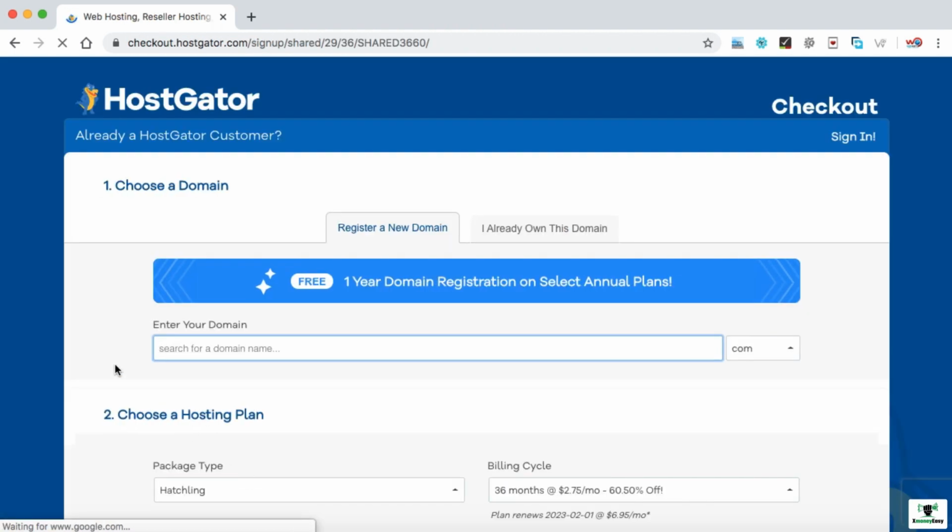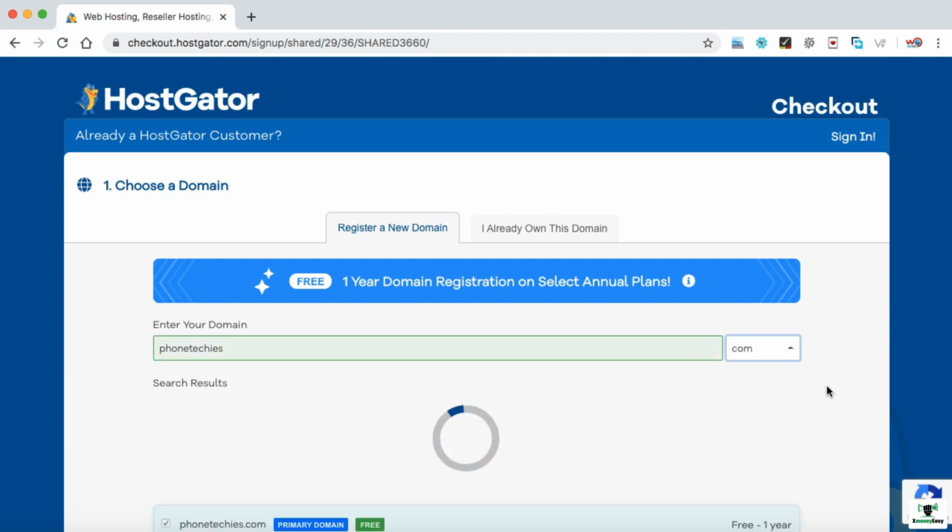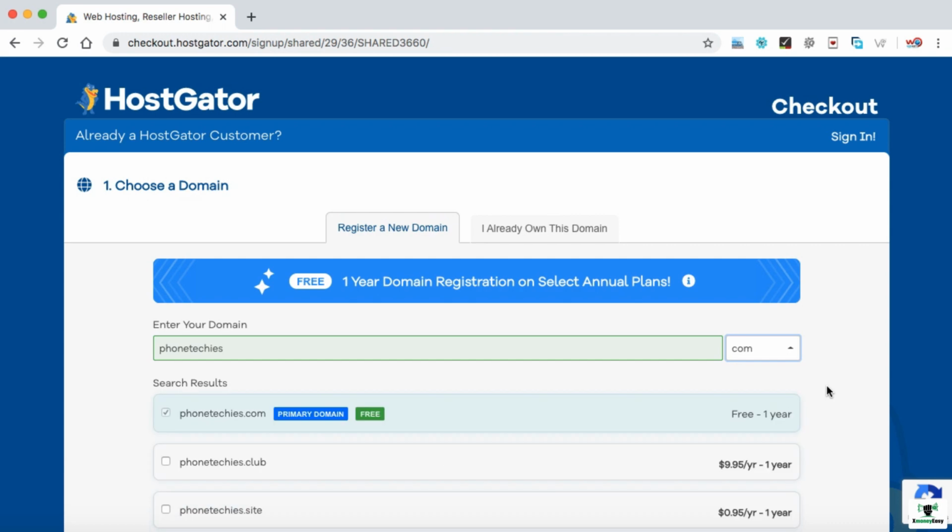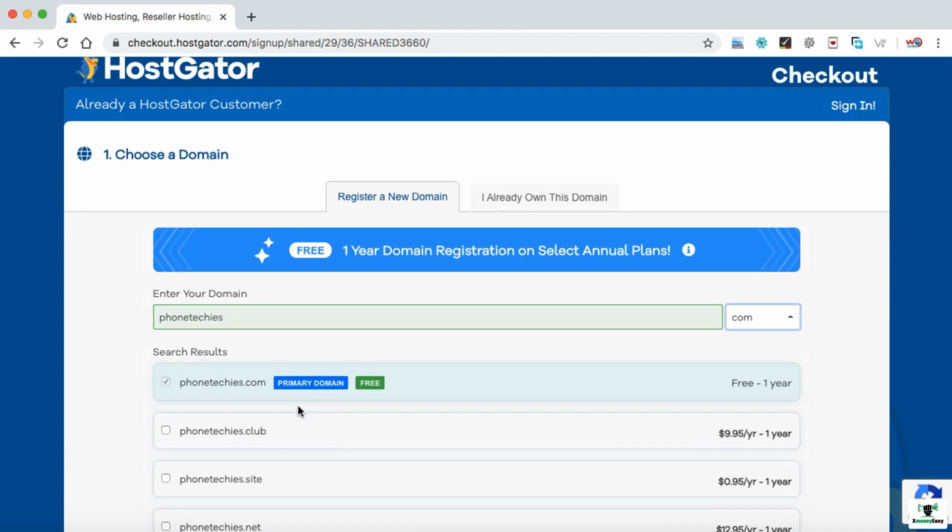Okay, now this step is very important. Here, you need to search for a domain name that you would like to have for your blog. Remember, your domain name must be relevant to the niche that you have selected. For example, if you're going to start a blog about latest phones, it could be something like phone techies, and .com is already selected. Just click outside and let's see if this domain name is available or not. Here we go. So phonetechies.com is available.